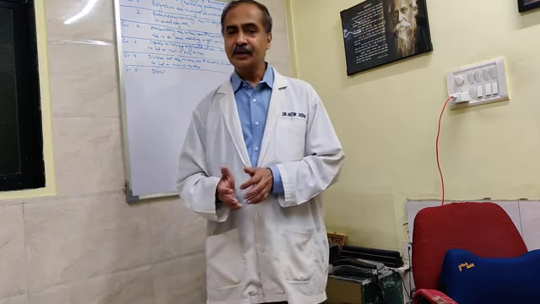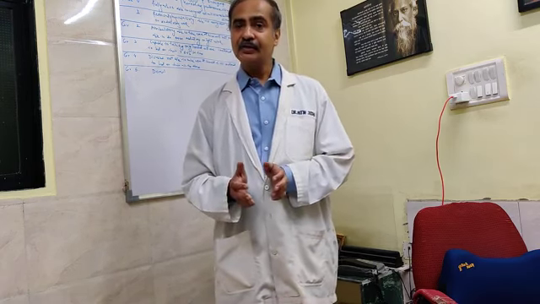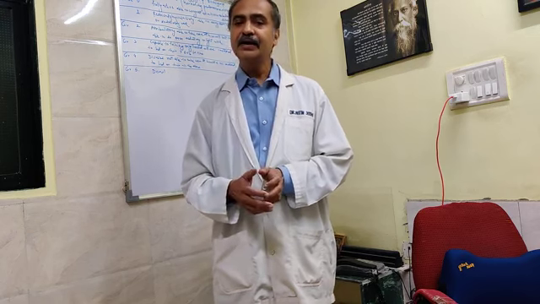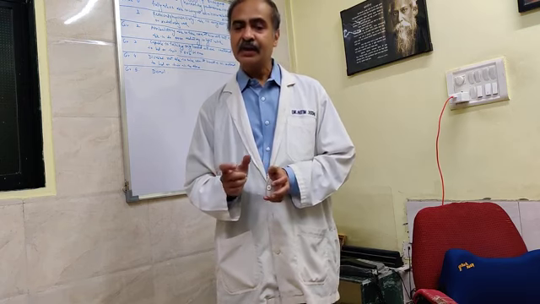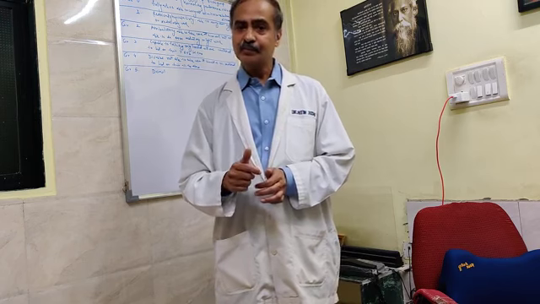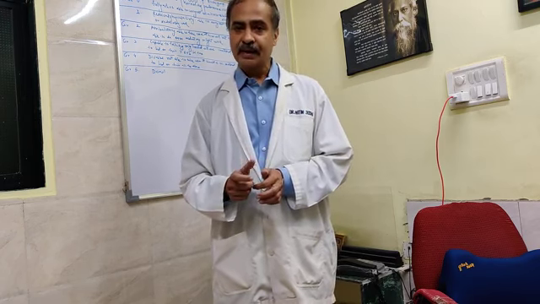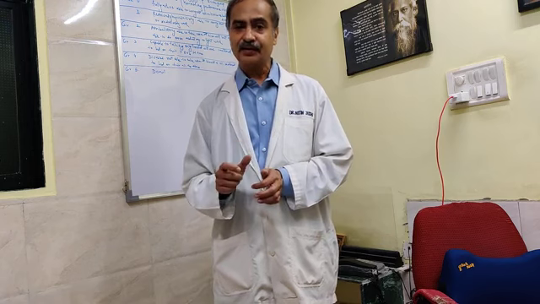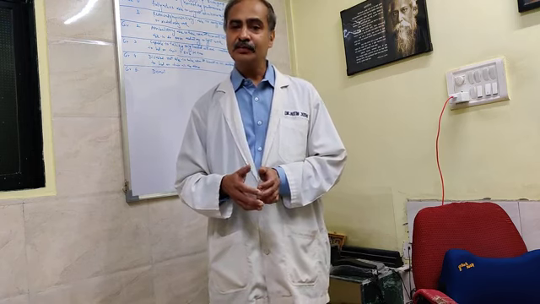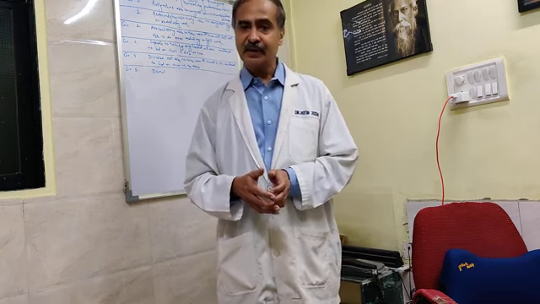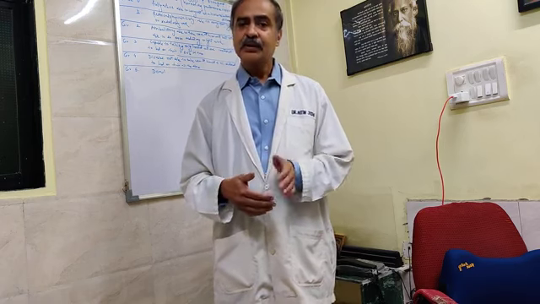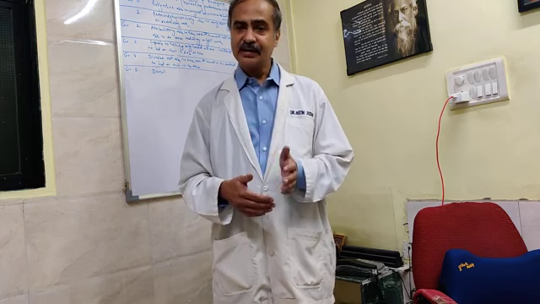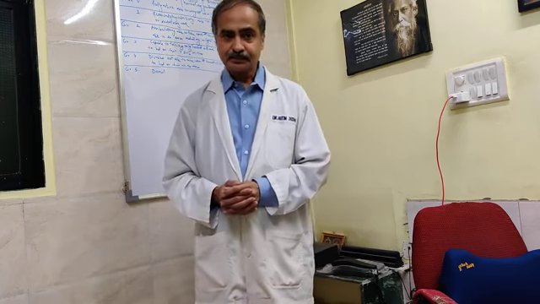But each symptom is evaluated in terms of the severity, how much it is bothering and affecting the quality of life, and how frequently it is occurring, and the score or the points are given depending upon the bother and the frequency, and then all these points are added to give a score, and this score runs from 0 to 35. So the patients are classified as mildly symptomatic if it is 0 to 7, 8 to 19 if it is moderate, that is moderately symptomatic, and if it is 20 to 35, then it is severely symptomatic.